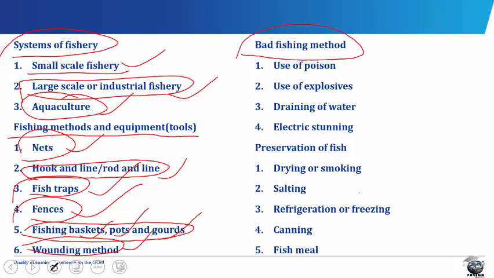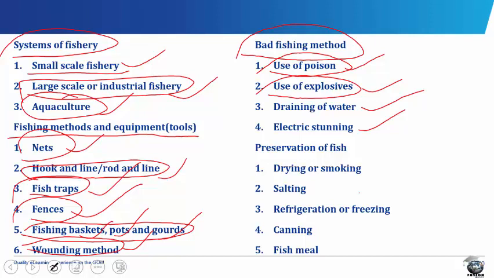Bad fishing methods. The use of poison, use of explosives, draining of water, and electric stunning are all examples of bad fishing methods. In the use of poison, the introduction of poison to the water endangers human life and should always be avoided. In the use of explosives, underwater explosives are detonated, killing or stunning fish which float and are picked up.